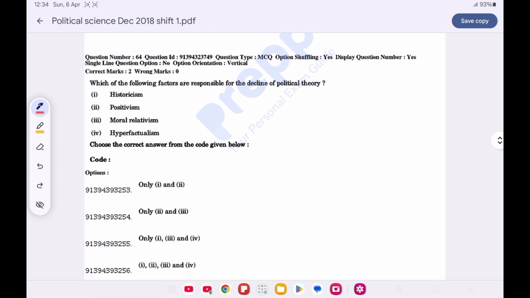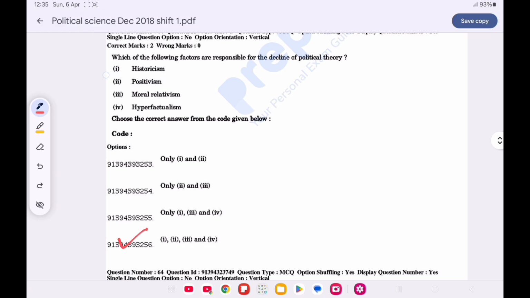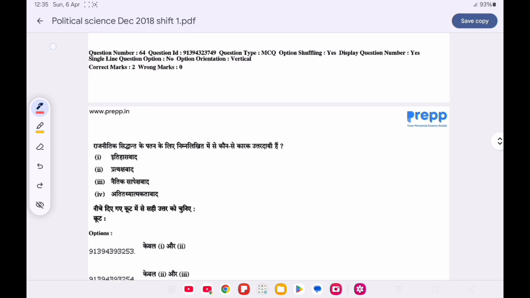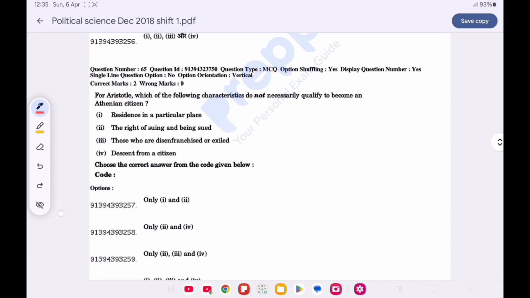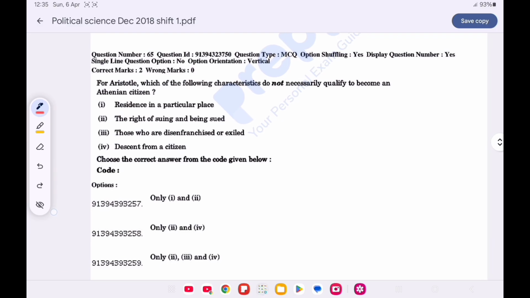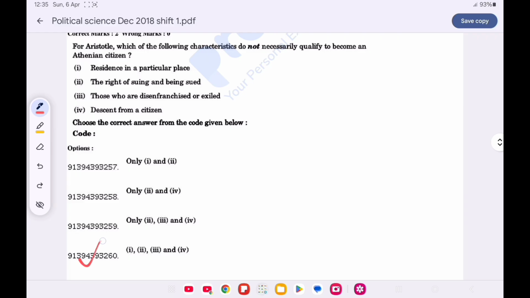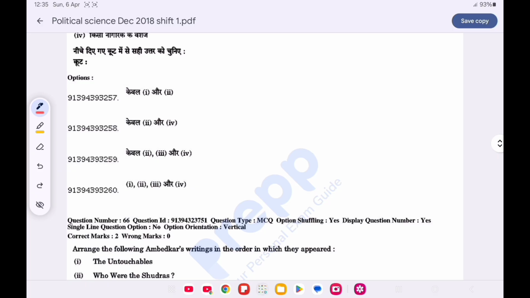Which one of the following factors are responsible for the decline of political theory? Option D is correct, all of the above, that is historicism, positivism, moral relativism, and hyperfactualism. Question number 65. For Aristotle, which one of the following characteristics do not necessarily qualify to become an Athenian citizen? Option D is correct, that is all of the above. Residence in a particular place, the right of suing and being sued, those who are disfranchised or exiled, and the descendant from a citizen.